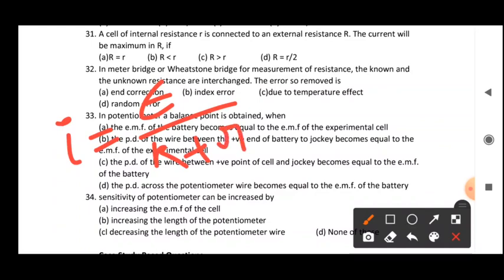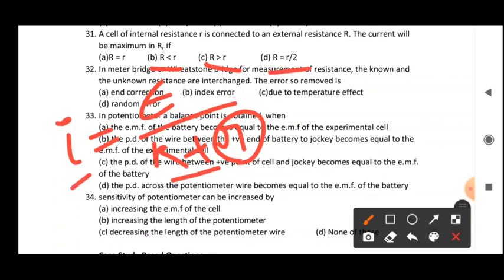So current will be maximum when R becomes equal to small r, because in the other cases, if R is less than r, then the denominator will be greater and the current will be smaller. For this case also the denominator will be greater and the current smaller.